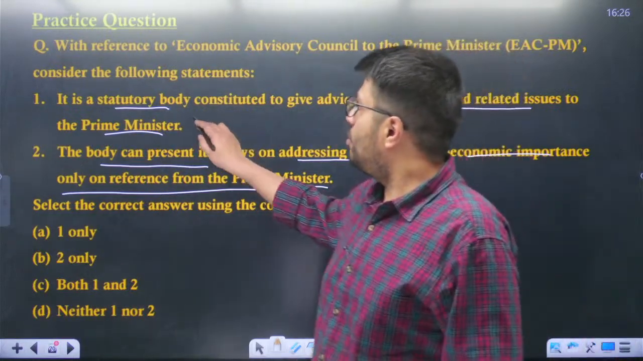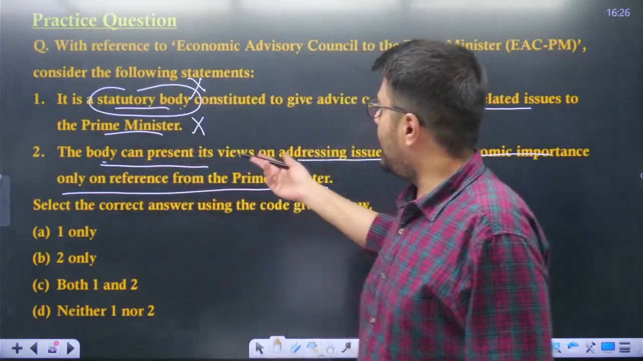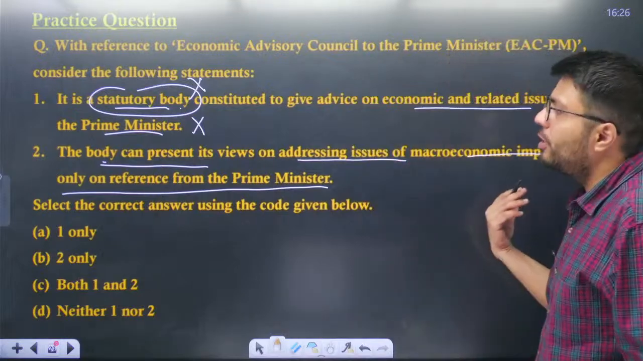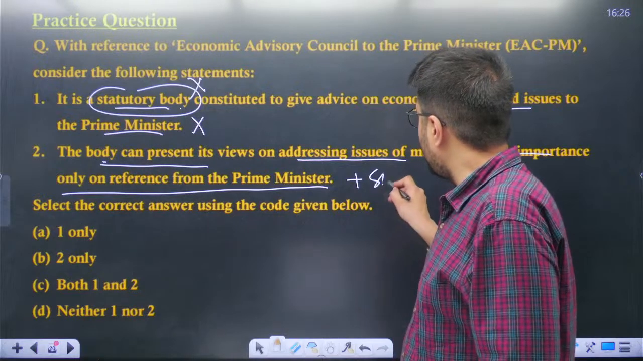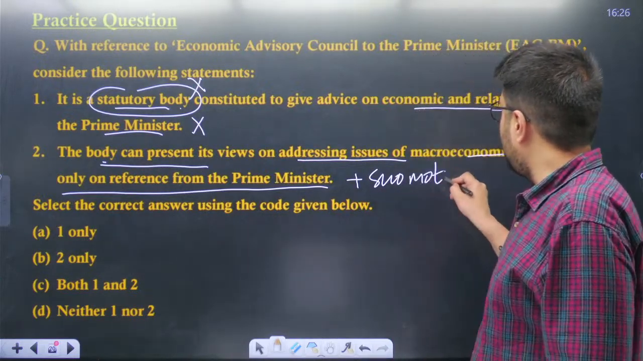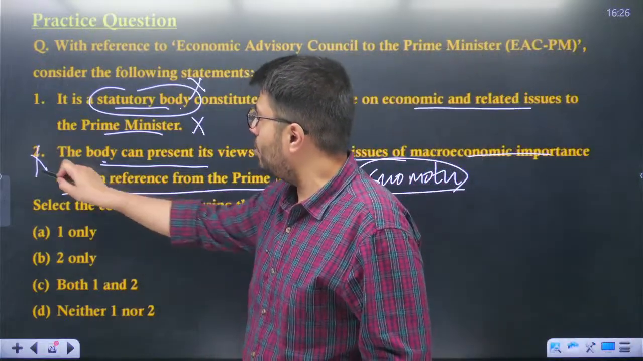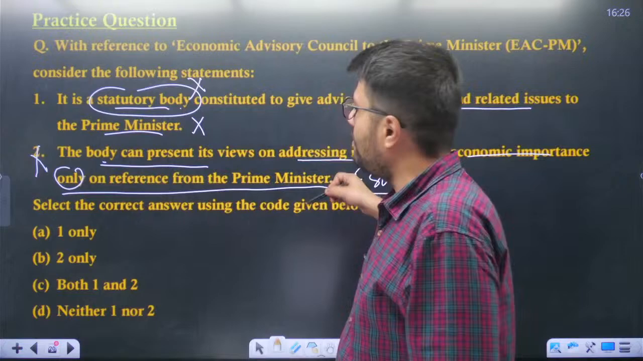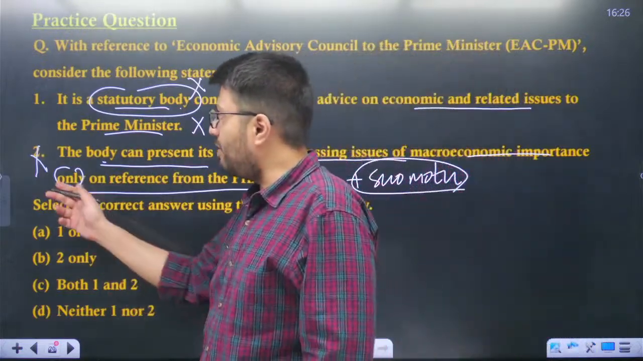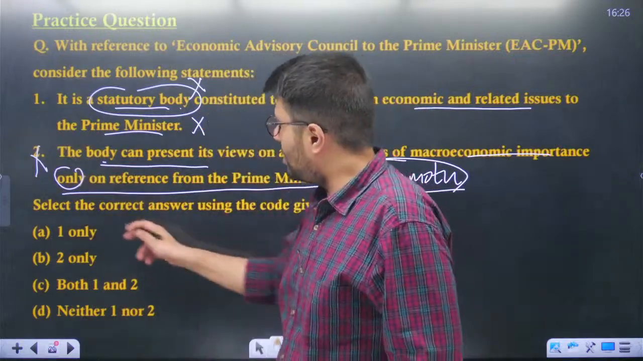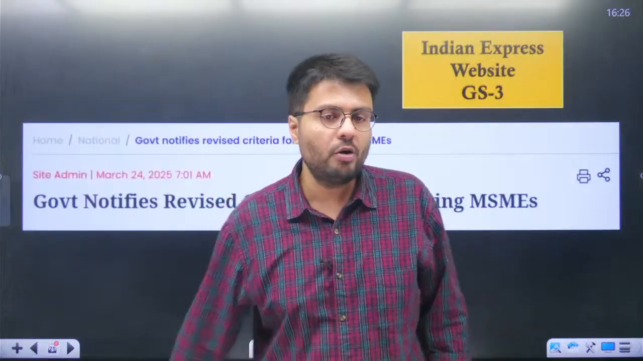Well, the first is incorrect. It is not a statutory body. The second one says this body can present views on addressing issues of macroeconomic importance only on the reference of the Prime Minister, but it also has a suo motu power that it can consider any matter on its own, right? So, therefore, the second statement also is incorrect. Only the reference from the Prime Minister is incorrect. Also on the reference of the Prime Minister would have been the correct option, right? We have to identify the correct option. Therefore, neither 1 nor 2 is the right answer.